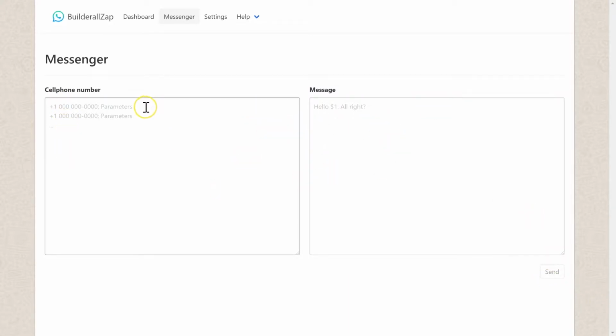You must receive people's permission for this, so only use numbers that you've actually collected on websites. Don't buy lists of cell phone numbers and mass spam people. They must have opted in to receive information from you. As you know, WhatsApp is very responsive, a lot more responsive than Messenger, email, browser notifications, anything. So when done right, the Builderall Zap, the WhatsApp integration, can be your most powerful marketing tool.